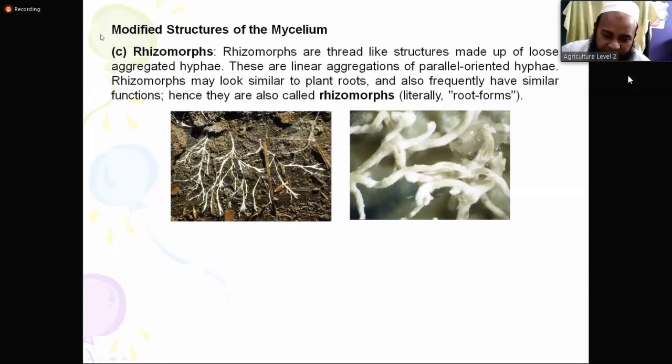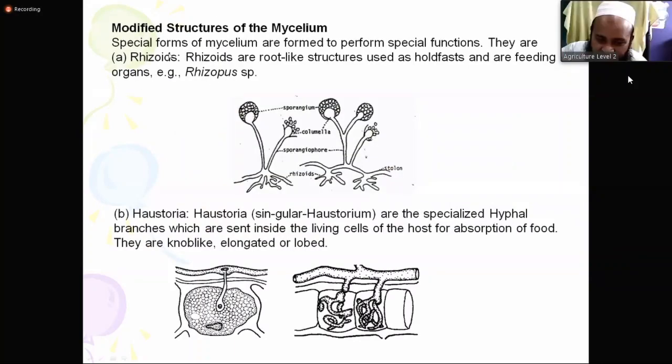So another modified structure is called rhizomorphs. I told you what rhizo means. Rhizo means root. So morph means look like or form, how they look. So they look like root. But here we also said rhizoid. I told you oid we usually use for more minute, smaller cases, so they are very small.